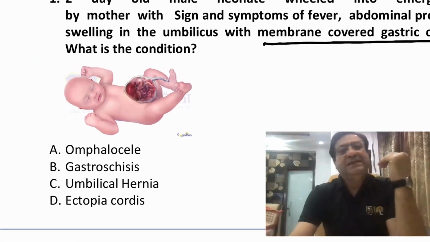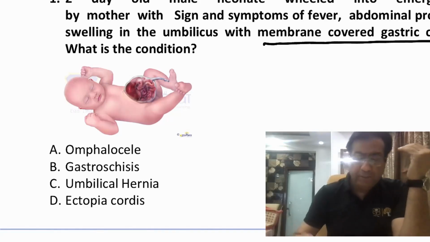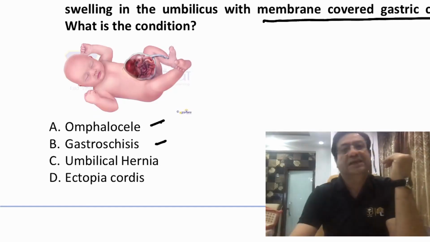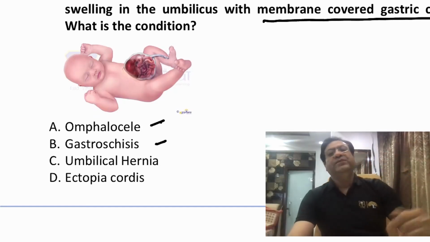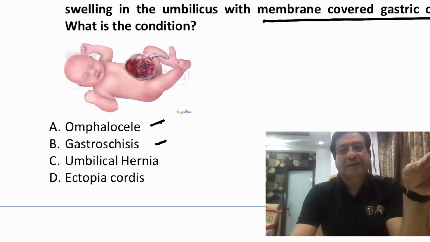So this is basically an abdominal wall defect. Now there are many abdominal wall defects, but two of the most common that you see in children are omphalocele and gastroschisis. Both of them are congenital abdominal wall defects in children. But what is the difference between them?